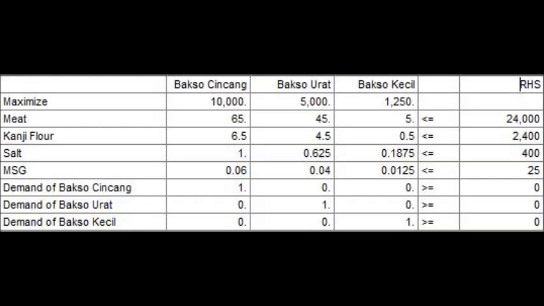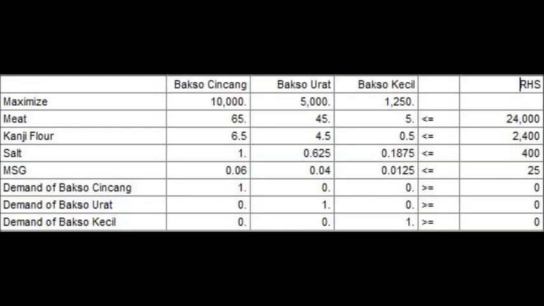And for the maximize Z is 10,000 x1, 5,000 x2, and 1,250 x3.